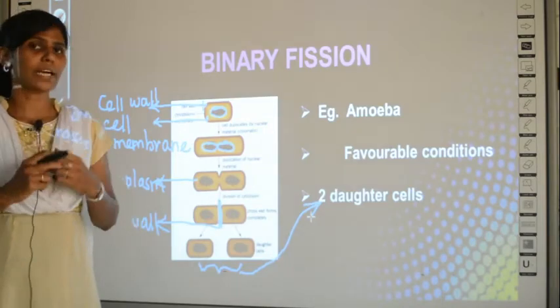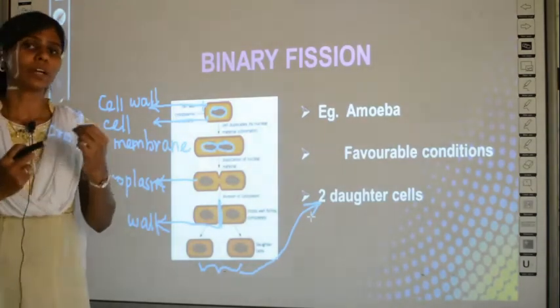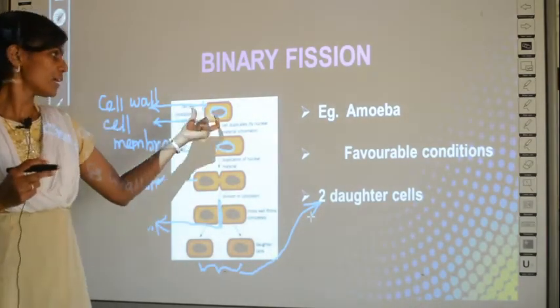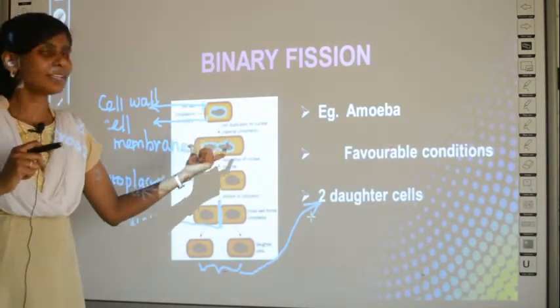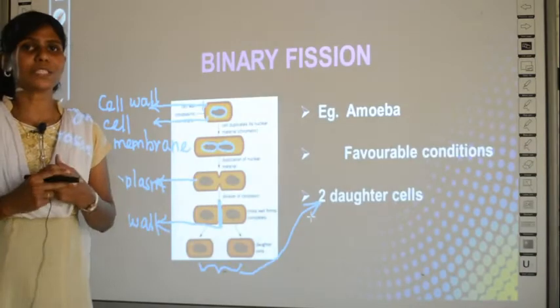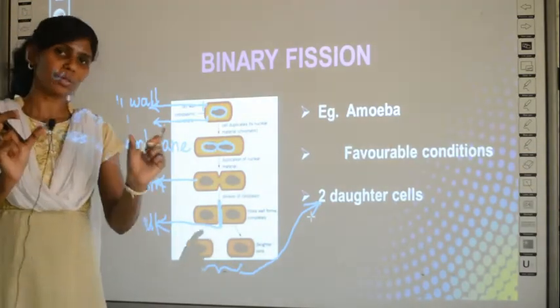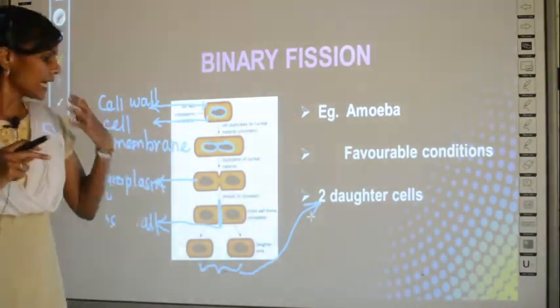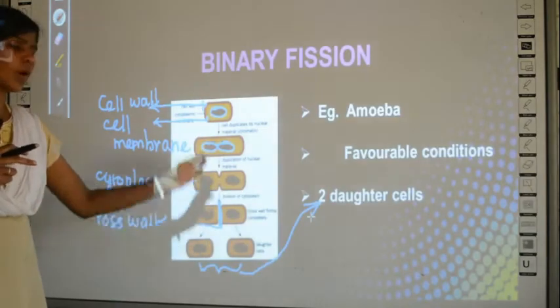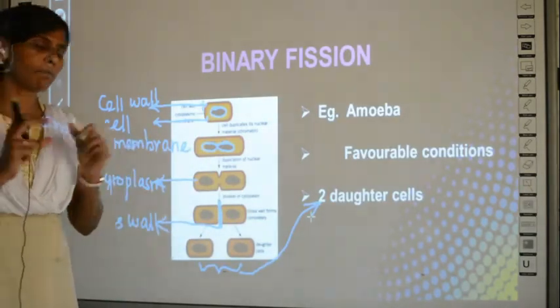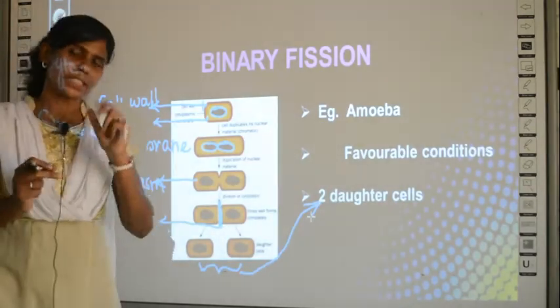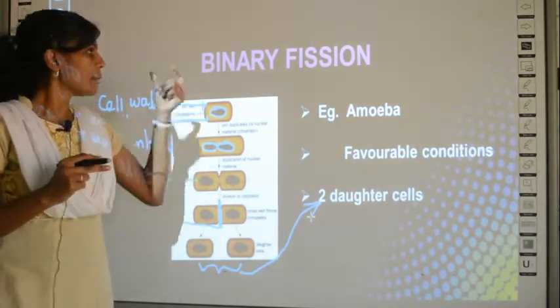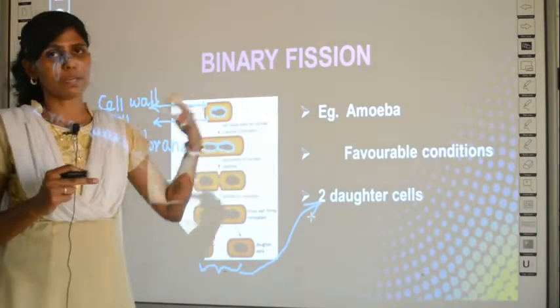So in favorable conditions, when amoeba wants to reproduce asexually, it first splits its nuclear material into two and then splits its cytoplasmic material into two equal or identical parts, and after that a cross wall is formed between the two split materials, which leads to two daughter cells. So this is about binary fission in amoeba.